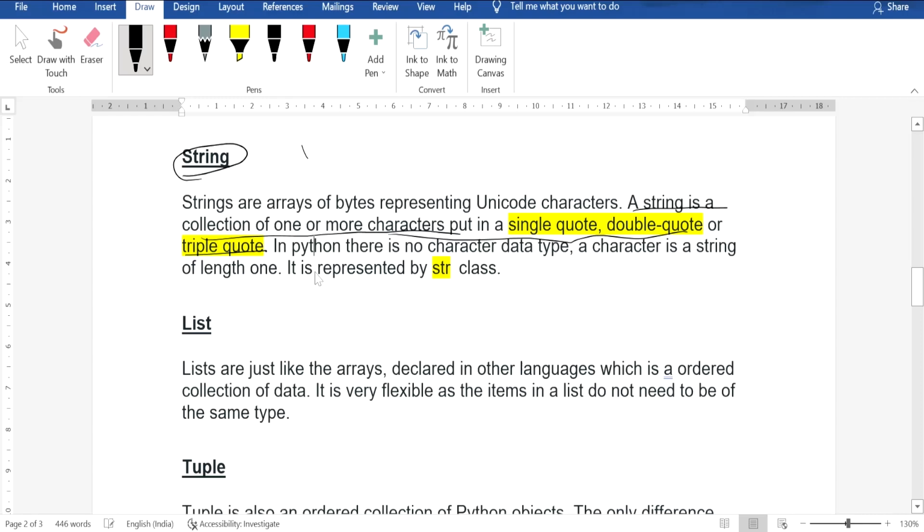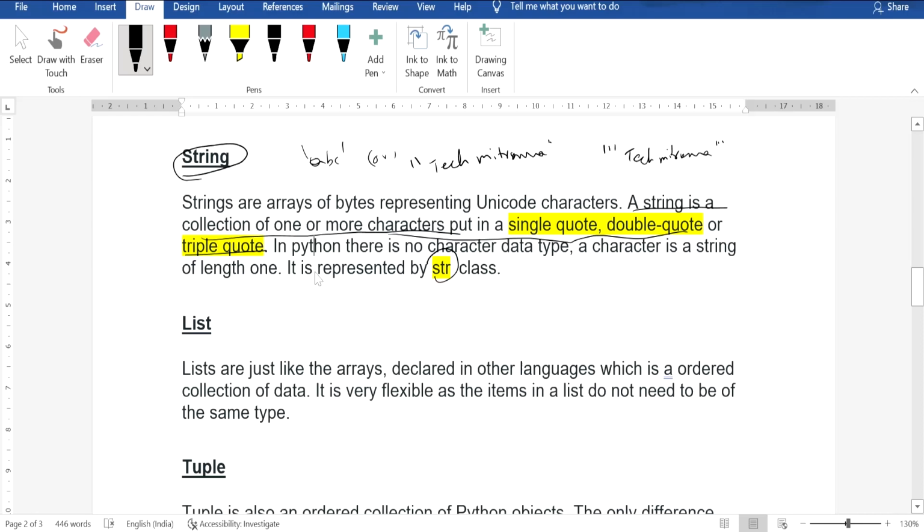We can declare using single quotes like this, or we can also declare using double quotes, or we can also declare using triple quotes. It is up to you; based upon your need you can declare however you want.